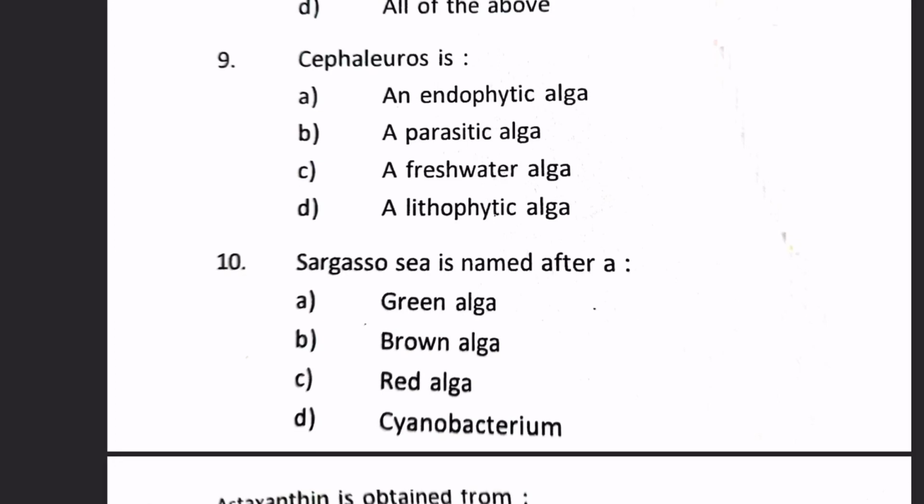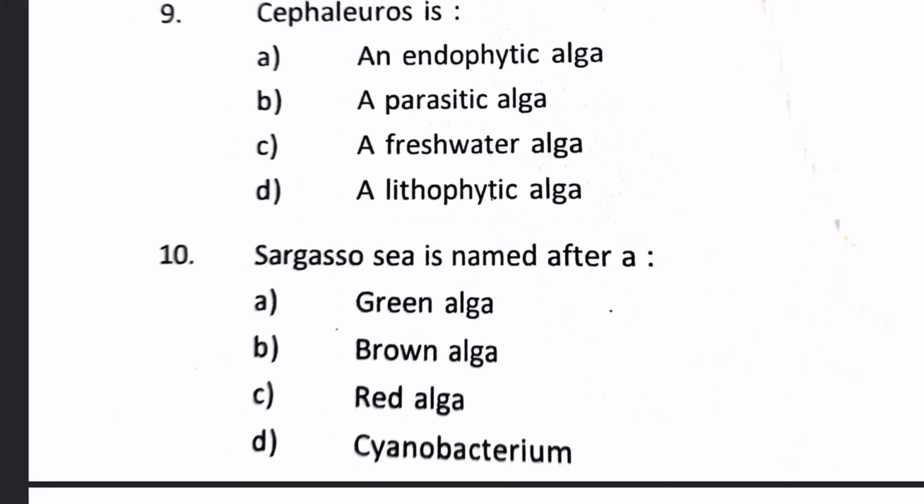Our next question. Cephaleuros is A. an endophytic alga, B. a parasitic alga, C. a freshwater alga, D. a lithophytic alga. Cephaleuros is a genus of parasitic thalloid green algae comprising approximately 14 species, and its common name is red rust. So Cephaleuros is a parasitic alga, 9B.